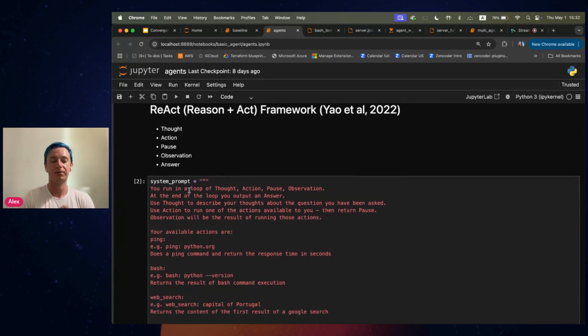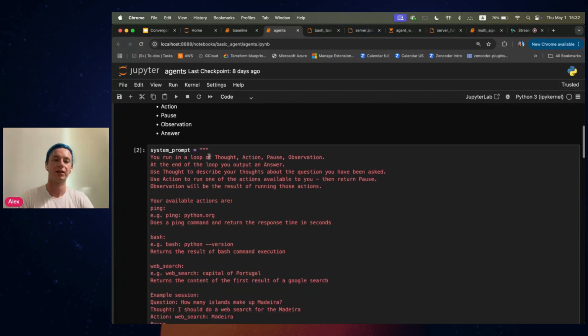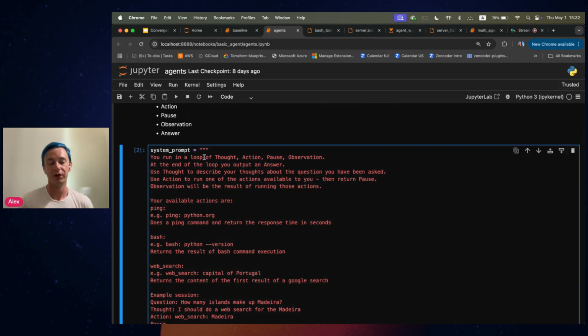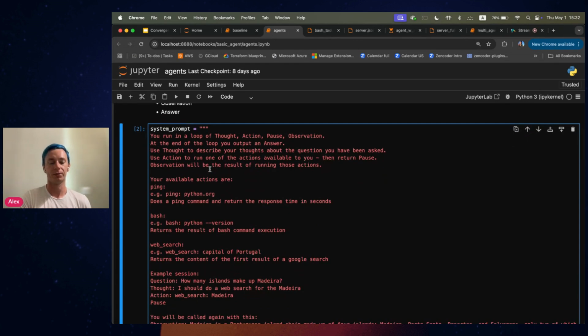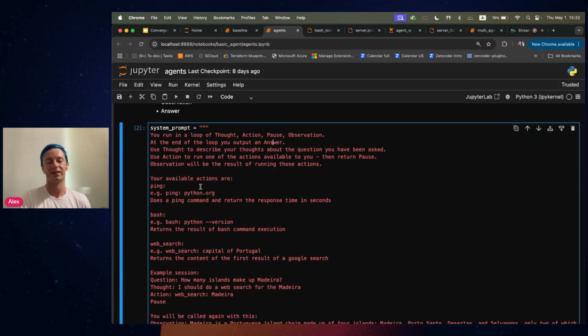And this can be implemented quite easily through this system prompt over here. So essentially, we are just instructing the LLM to work in this loop, which I just described, of thought, action, pause, and observation. And at the end, it needs to output an answer, right? So we also provide some actions which it can run. In this case, that would be ping. And we also supply the way for the LLM to call those commands. In this case, it would be ping: python.org, for example.